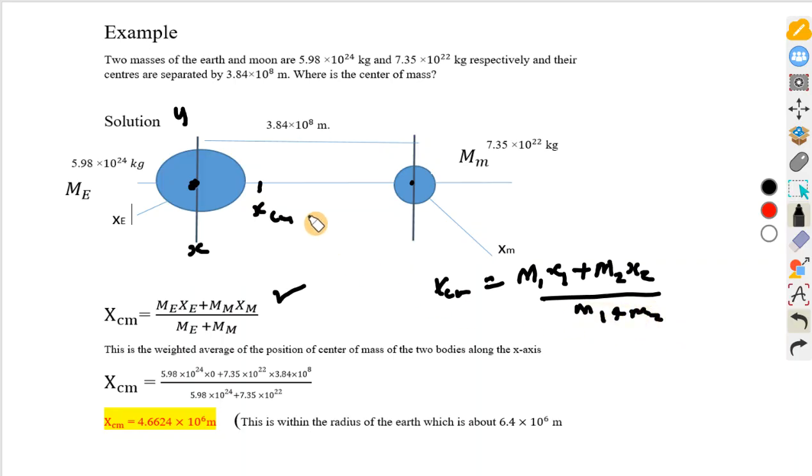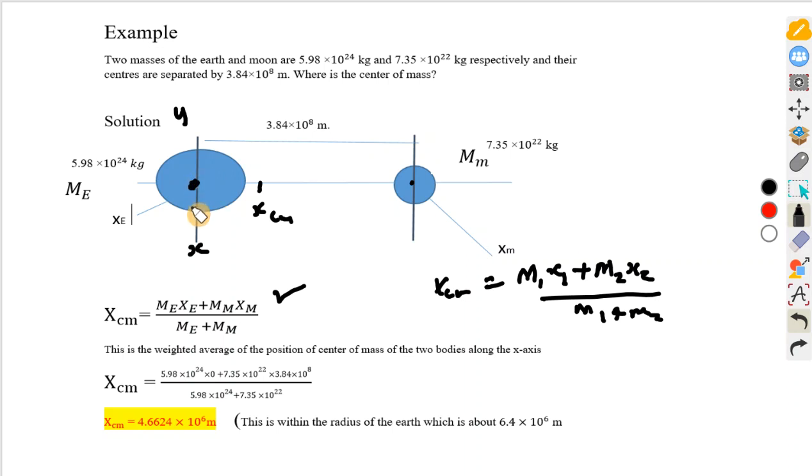So in this case, the first mass will be the mass of the Earth, and the first position is the position of the Earth. Plus the second mass, which is the mass of the Moon, and X2 is the position of the Moon from this axis, the axis we chose for this question.